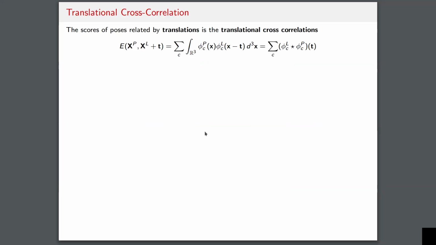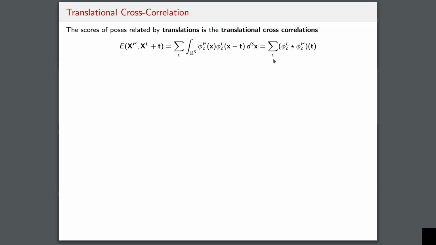So once we have these scalar fields, what can we do with them? Well, we can now evaluate the scoring function of all possible translations of a particular reference pose. So here, let's say that we have a reference pose where the protein atoms are at x_p and the ligand atoms are at x_l. And I want to explore what happens to the scoring function when I translate the ligand x_l by some translation vector t.